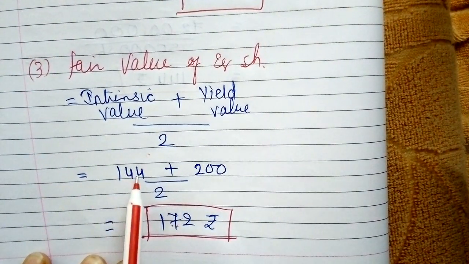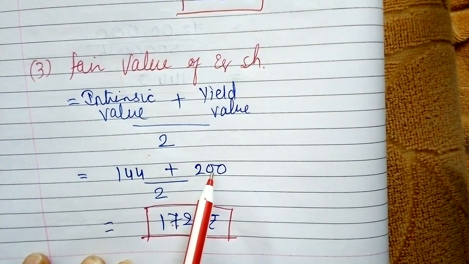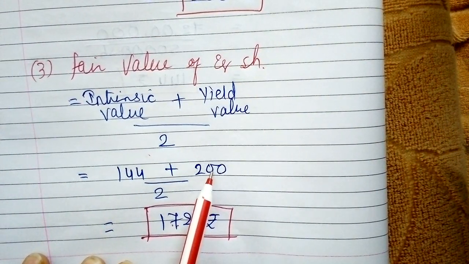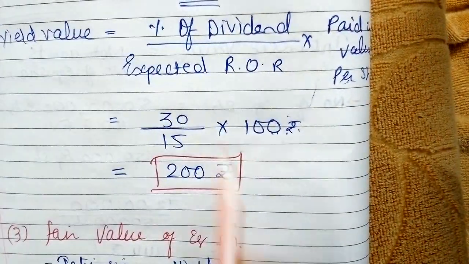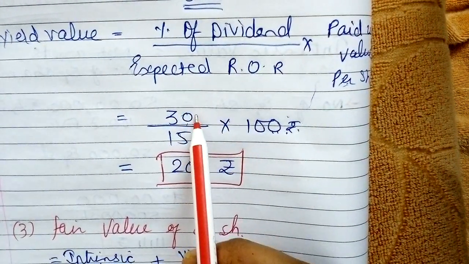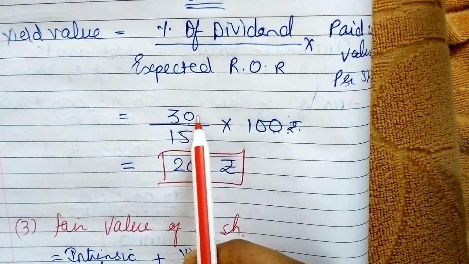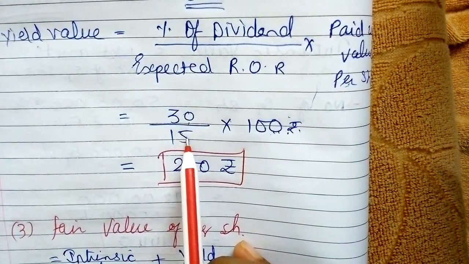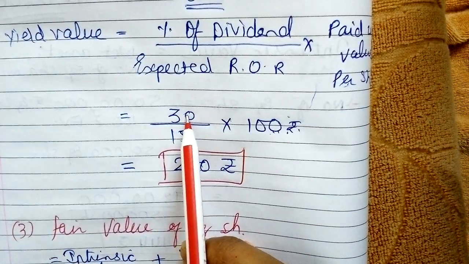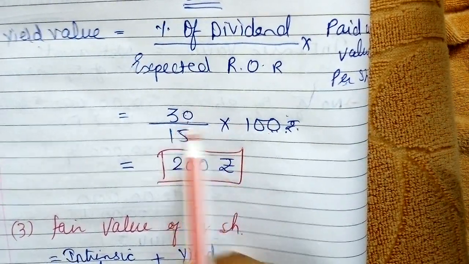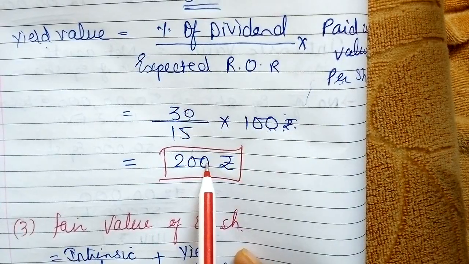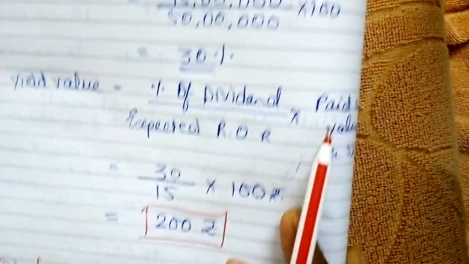Because intrinsic value and yield value, both of them are correct, right? Why is the yield value correct? Because this calculation is correct. 100 is also correct, 15 is already given in the example, and 30, that is rate of dividend, that we have found out. So if this is correct, then and then only the yield value will be correct, right?